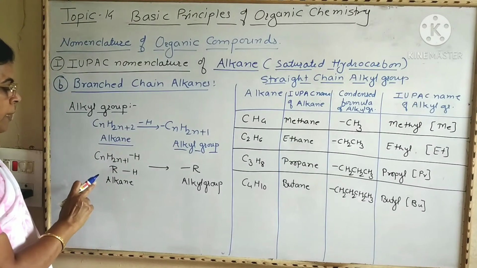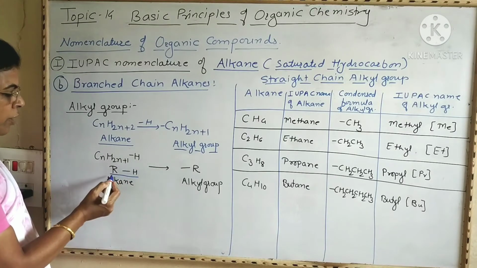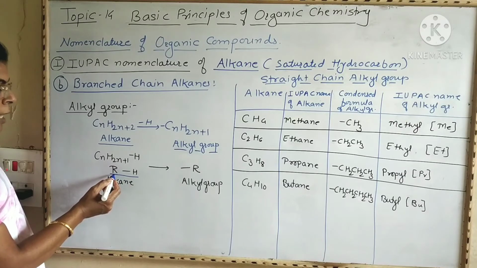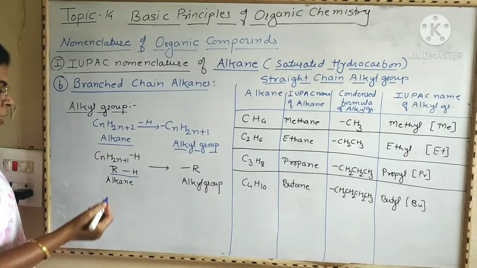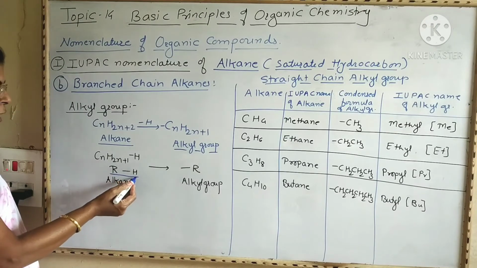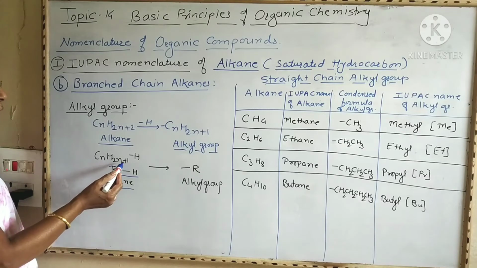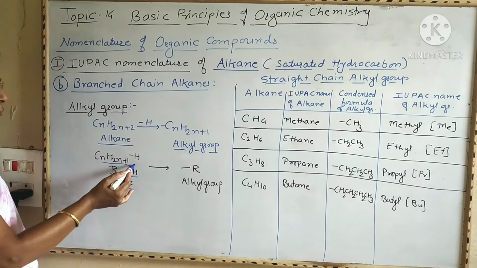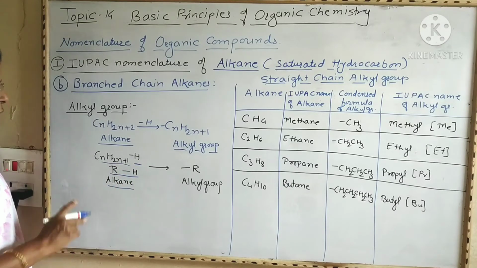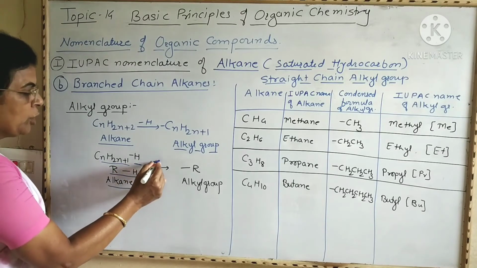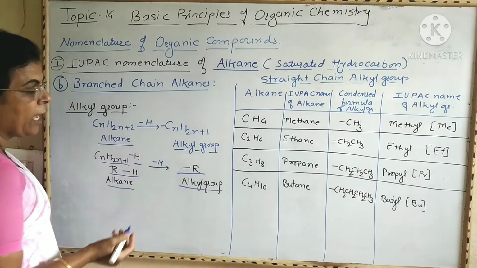Now here, this alkane can be represented as RH, where R is the alkyl group. We know that an alkyl group is represented as R, capital R. When one hydrogen atom is attached to this alkyl group, then it becomes an alkane. That is CnH2n plus 1, this is the alkyl group. And when one hydrogen atom is removed, then it becomes the alkyl group, represented as R.